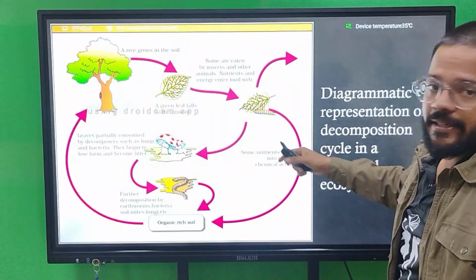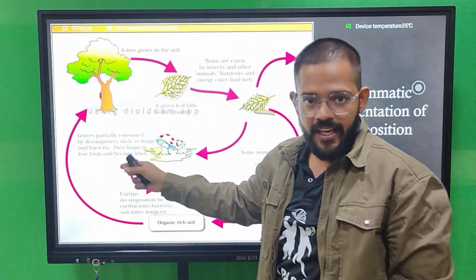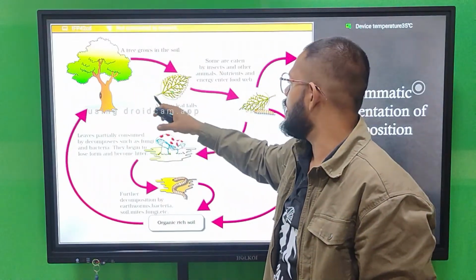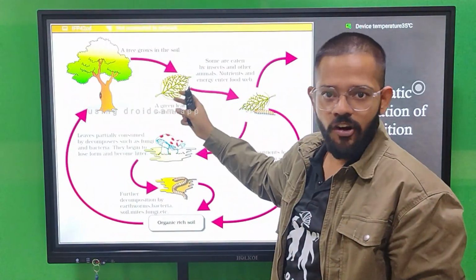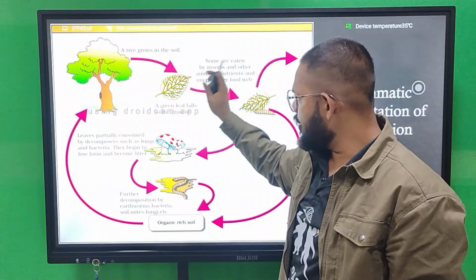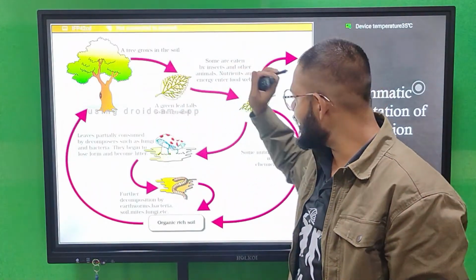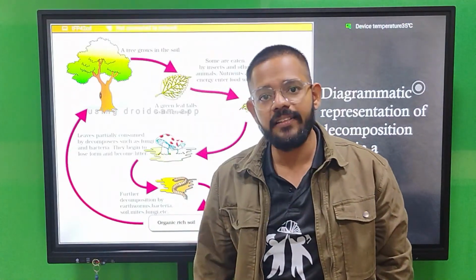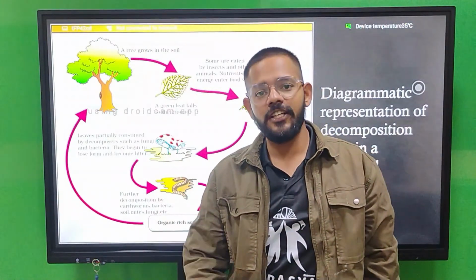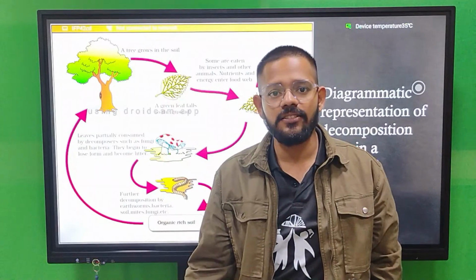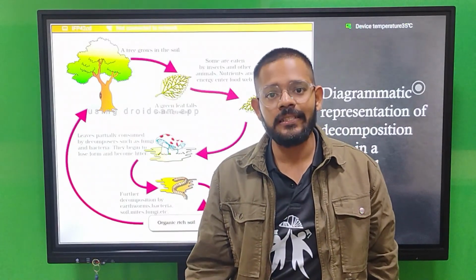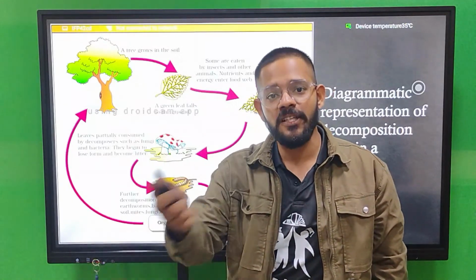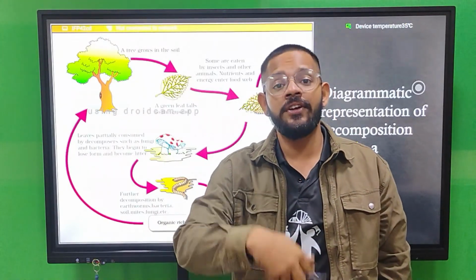So this is the diagram from your NCERT, in which you will see a tree growing. A leaf falls from the tree. Somehow it is eaten by some herbivores. If not eaten by herbivores, then it will go in the cycle of decomposition. First it is eaten by detritivores. After that it will leach inside the soil. Then microorganisms and fungal cells come into play and start to digest that material. After that humus formation takes place, and at last mineralization.